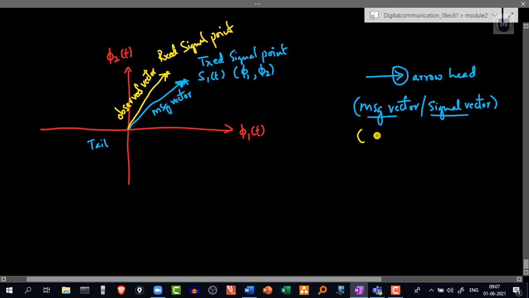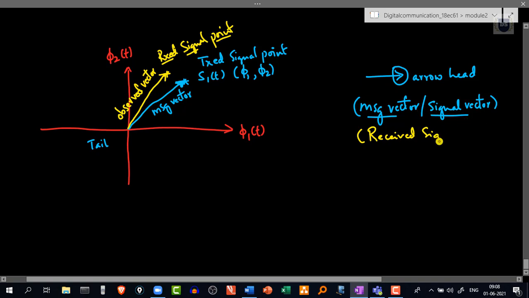So here you have to be careful, because we are trying to use this terminology observed vector for received signal vector. This point here indicates the received signal, and because it's being represented by a point, I can call it the received signal point. If I draw a vector whose tail starts at the origin and whose head ends at this point, this gives me a vector, and we can call this the observed vector.